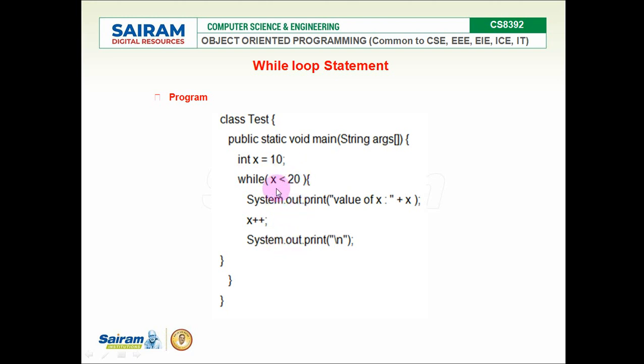When this condition fails, that is, x is not less than 20, it is equal to 20 or greater than 20, in that case the while loop will be terminated. It comes out of the while loop and starts executing after the while block.